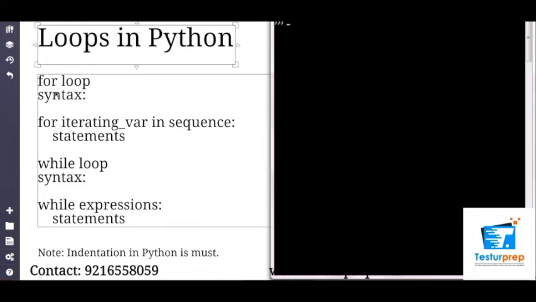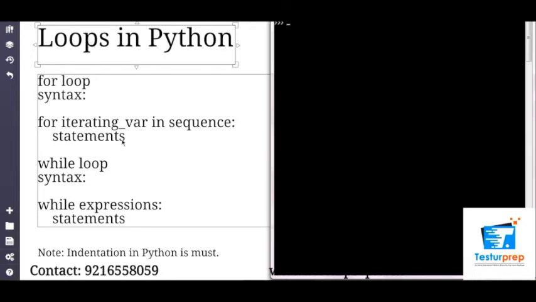We have two loops here, for loop and while loop. For loop, the syntax is for iterating variable. Iterating variable is the variable that will be occurring again and again in a sequence. Then once we've written the statement for iterating variable in sequence, we give a colon, and then we press tab, because in loops, in conditional statements, or in Python in general, indentation is very, very important. If you do not indent your statements, your loop will not function.